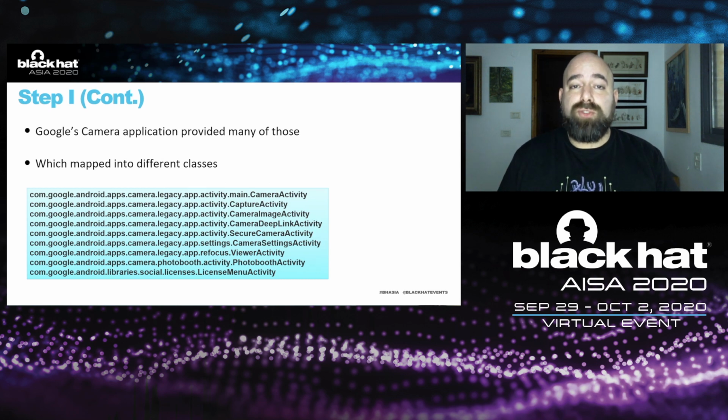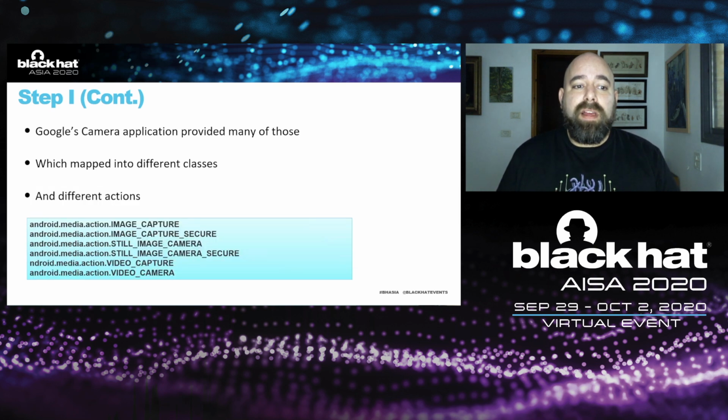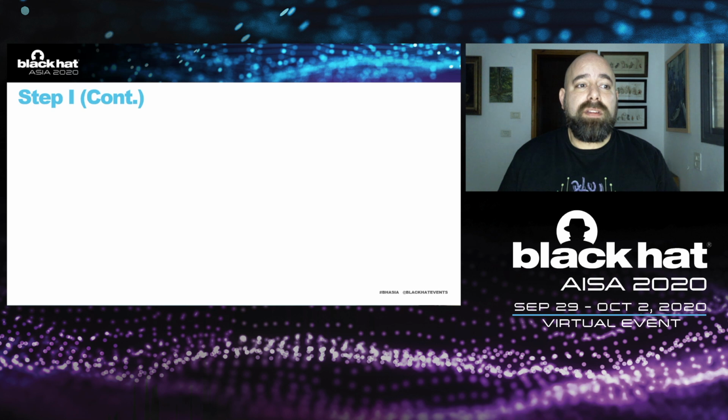The classes are the actual code, and when we dug inside this code, we found that there are different actions inside these classes, but not all of them are protected. We were looking for the classes and the actions that did not have any permission checks, and we actually found some. So the camera does not care who calls it into action.